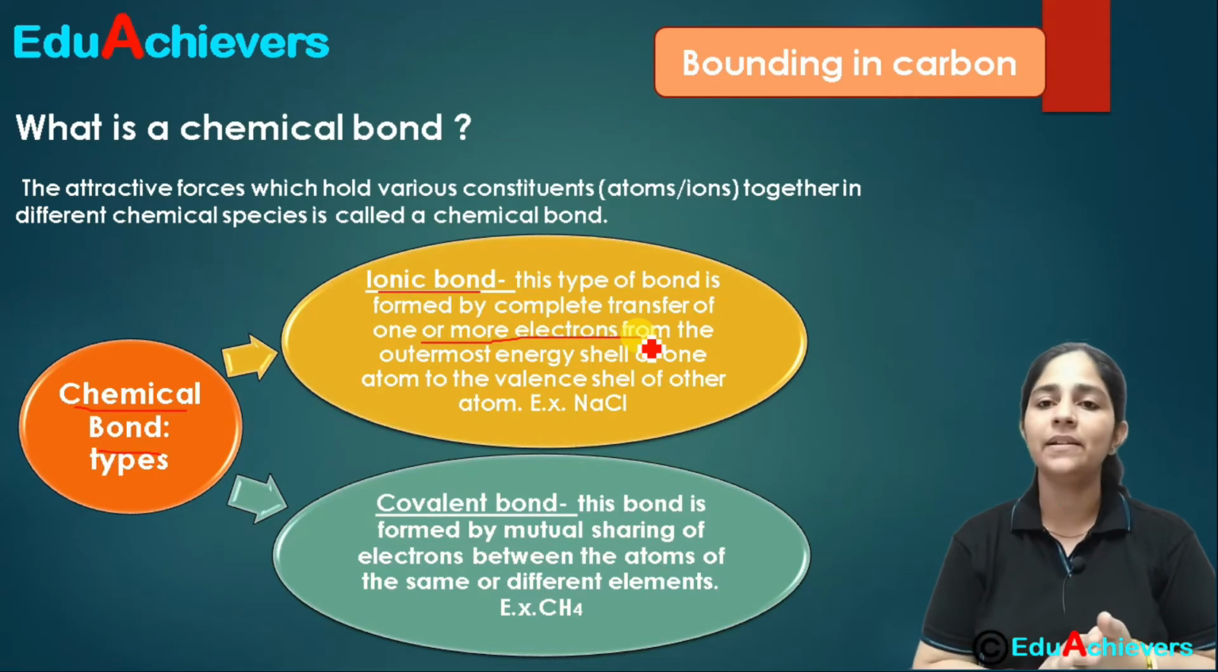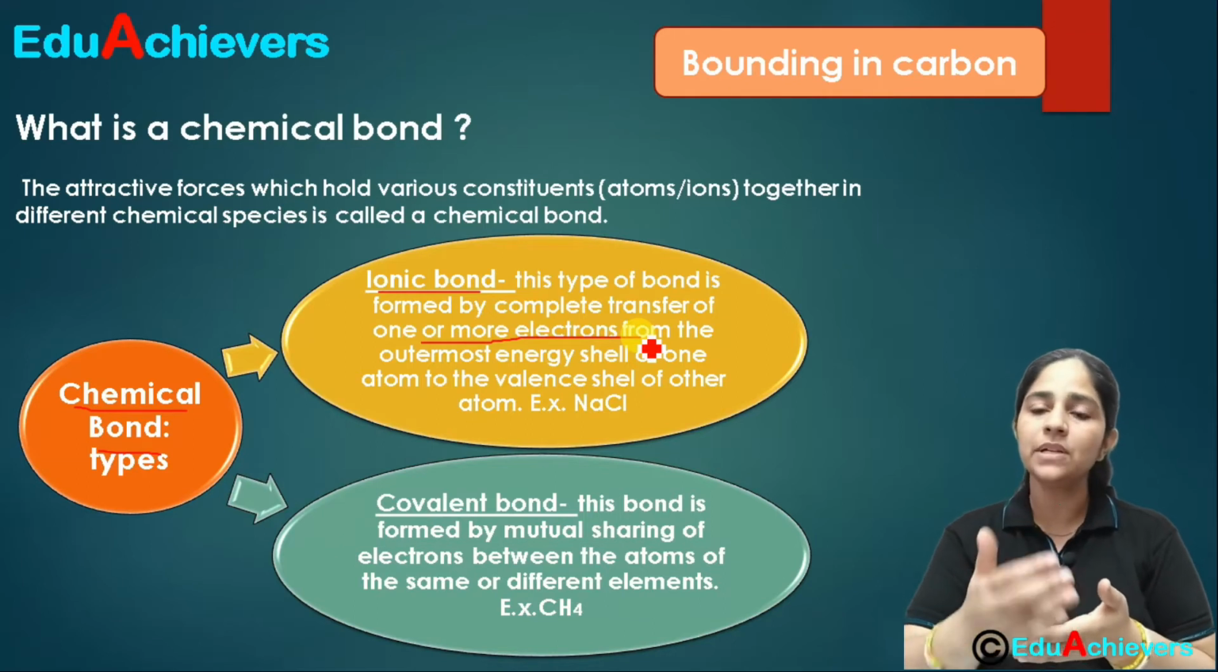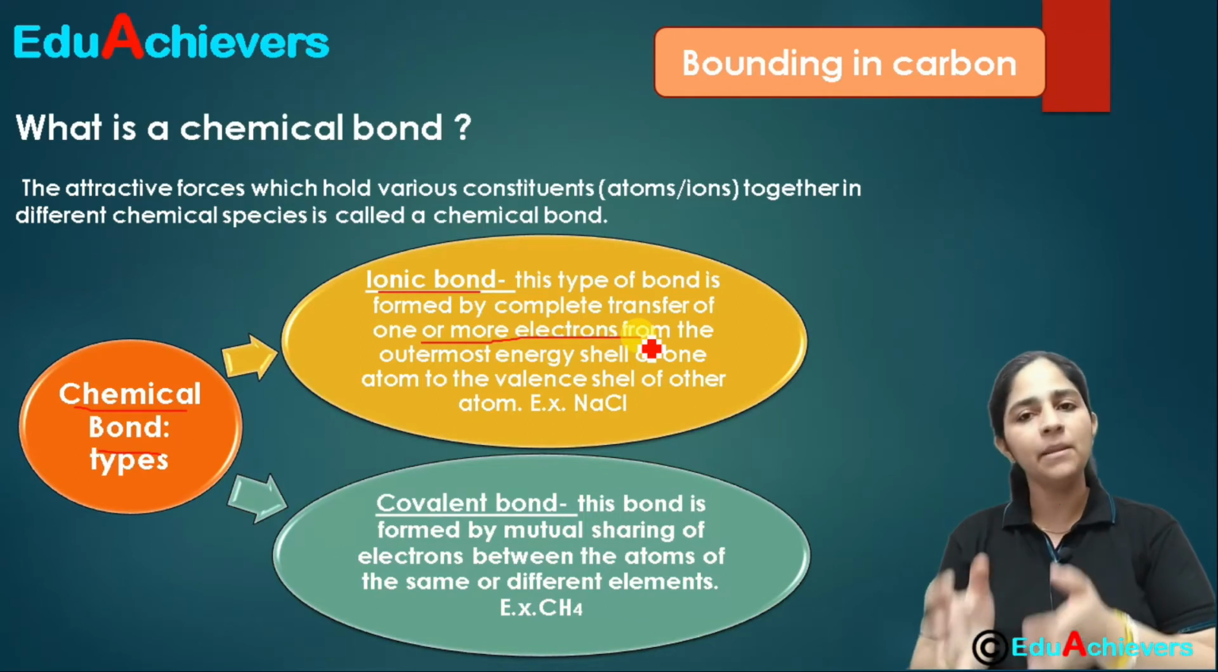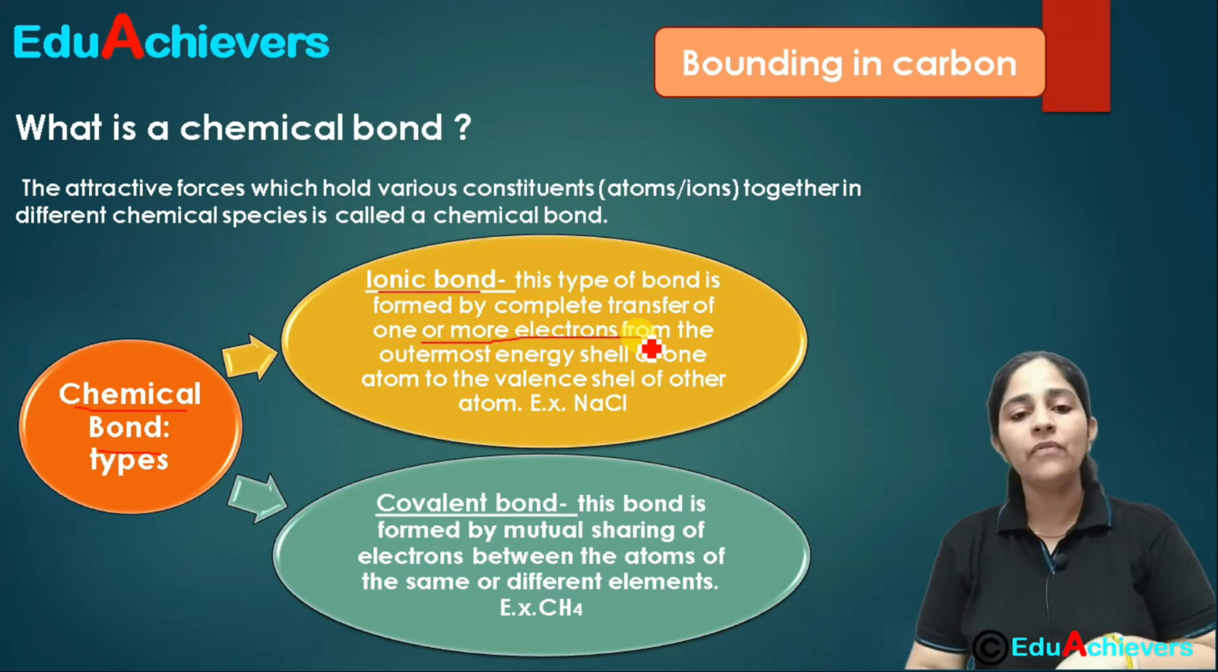So this we have to understand, that always the valence electrons which are present in the outermost shell of the atoms take part in the bonding. Fine. So whenever we talk about this formation of ionic bond, we can take the example of NaCl.